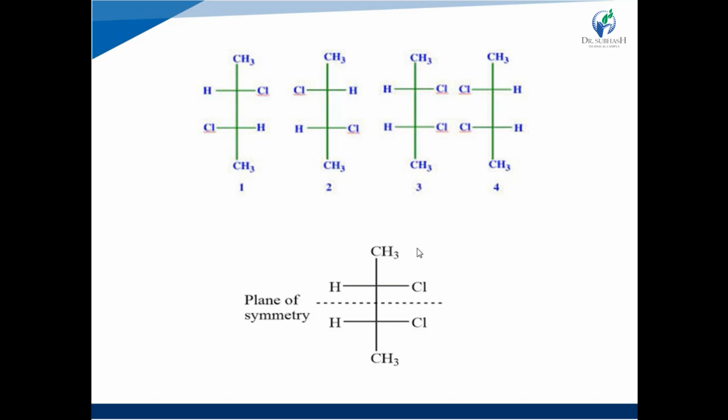Why? Because these two same halves rotate plane polarized light to the same extent but in opposite directions. That's why there is zero net rotation of plane polarized light. So meso compounds are compounds which are achiral or optically inactive in spite of having chiral centers.